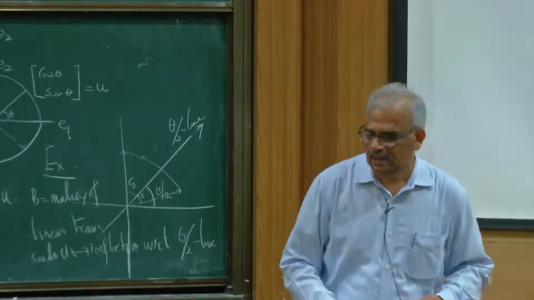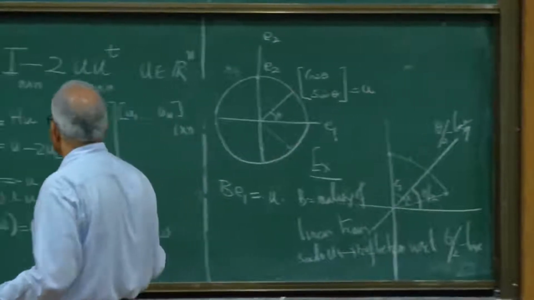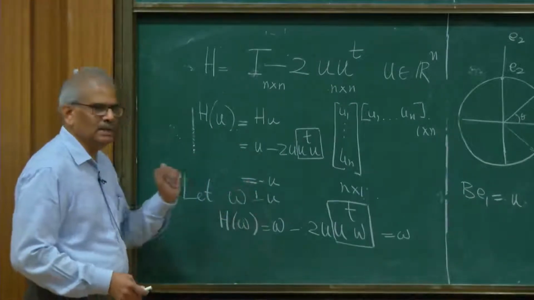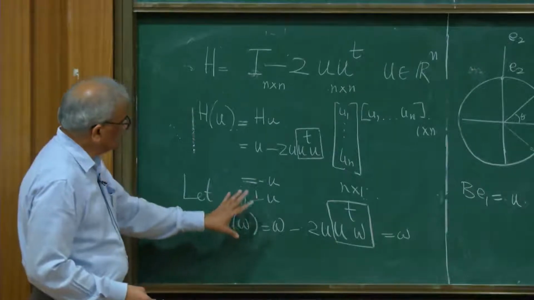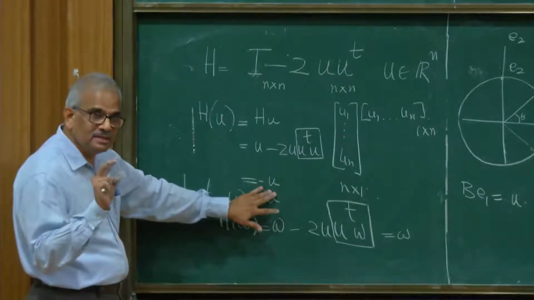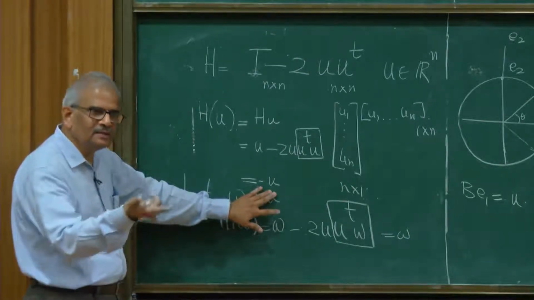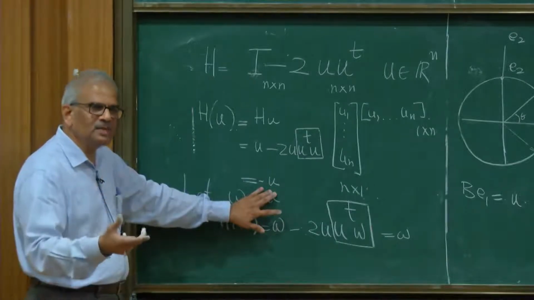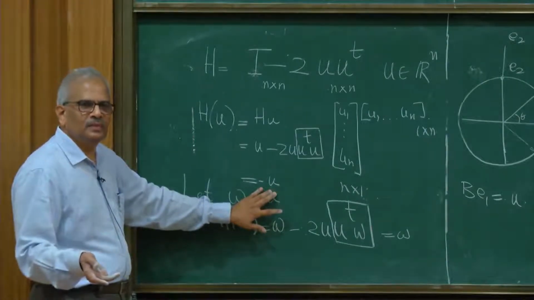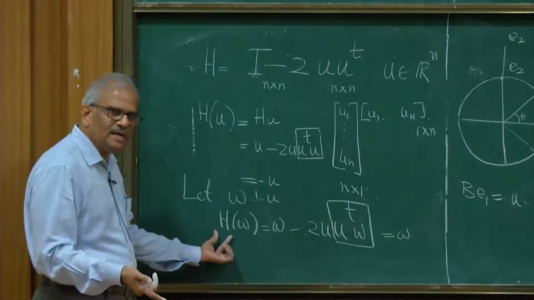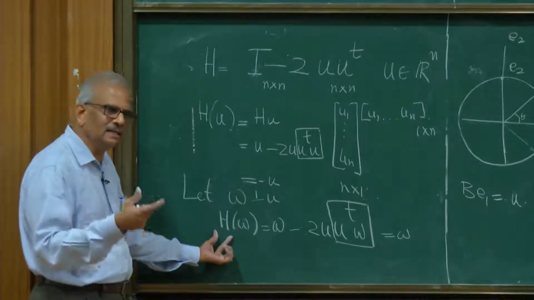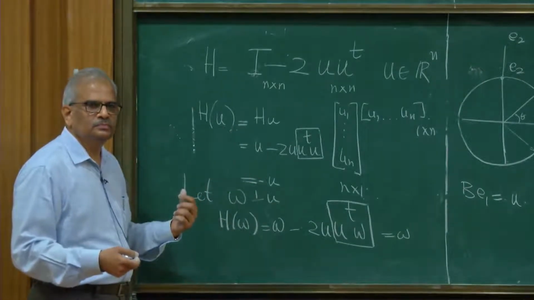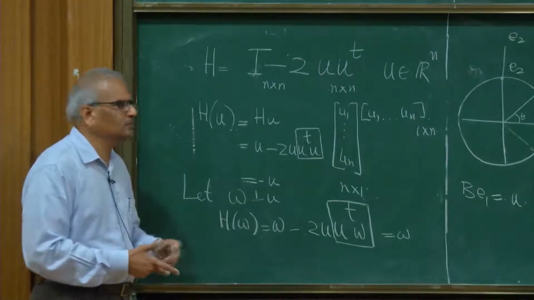And that describes the whole linear transformation, because I know u is mapped to minus u, and the subspace perpendicular to u is n minus 1 dimensional. I take a basis of this n minus 1 dimensional subspace, which is a hyperplane, and those basis vectors are mapped to themselves. So the action of H on any vector inside the hyperplane is that of the identity, and u is mapped to minus u. So what are the eigenvalues of this matrix?